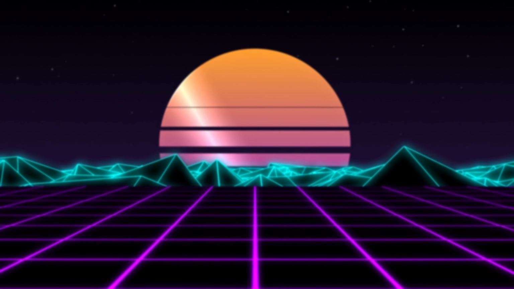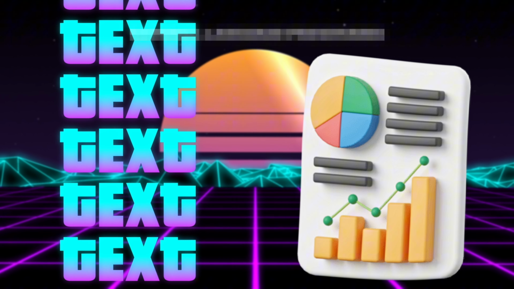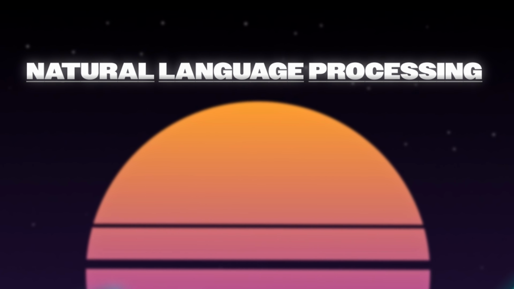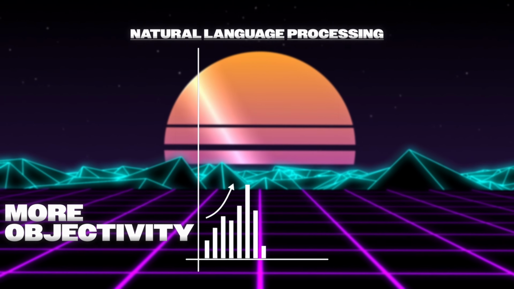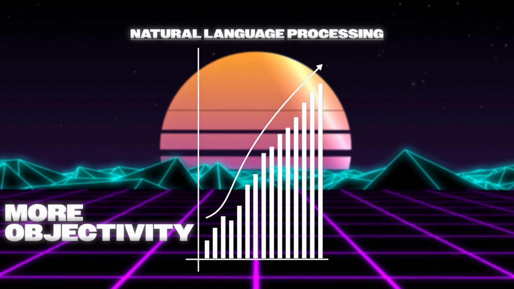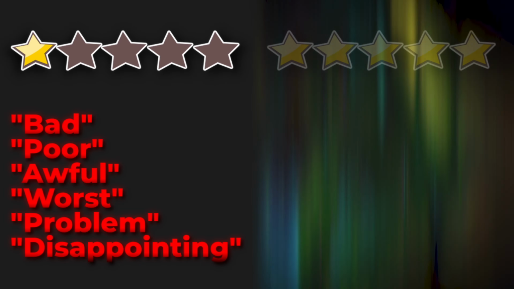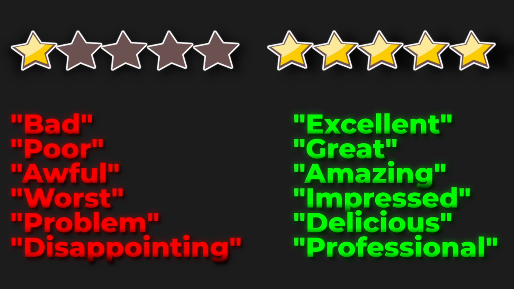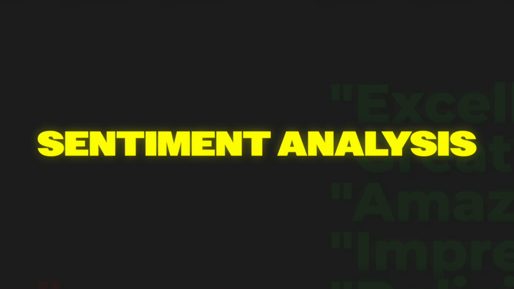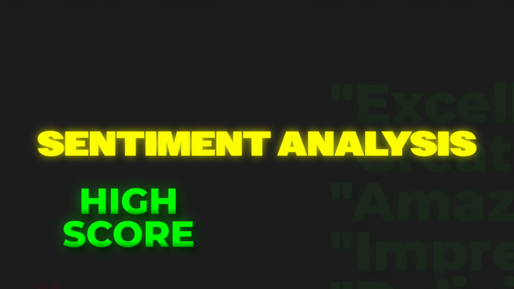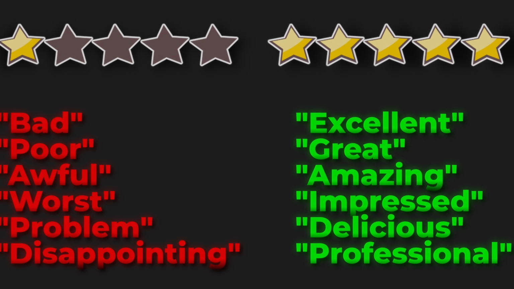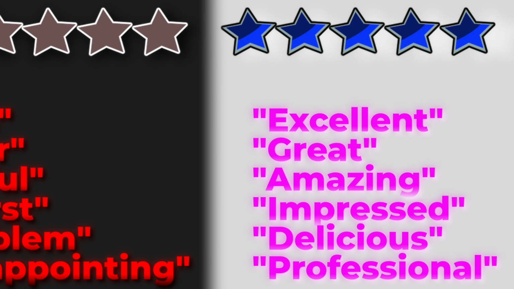Now, for those of you that don't know, I actually have my master's degree in data science. And something that I learned in this degree is that text can be used as data through something called natural language processing. And we can give more objectivity to things that are usually more subjective. For example, say we were looking at Amazon reviews. We would assume that reviews with 1 star use more negative words and 5-star reviews use more positive words. Well, we can use something called sentiment analysis to score each word with a positive or negative score and confirm that yes, 5-star reviews really do use more positive language.